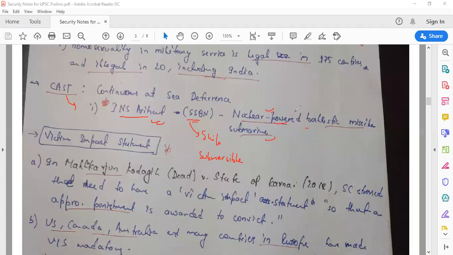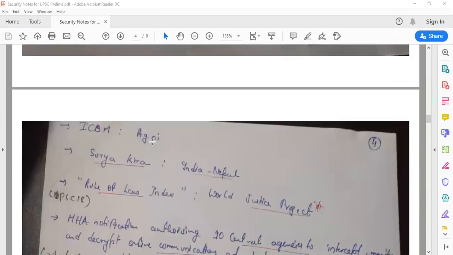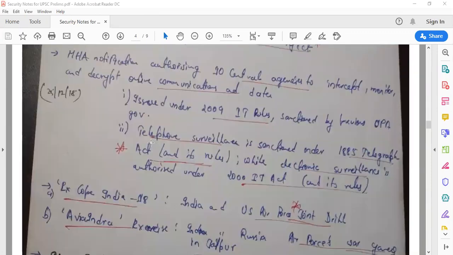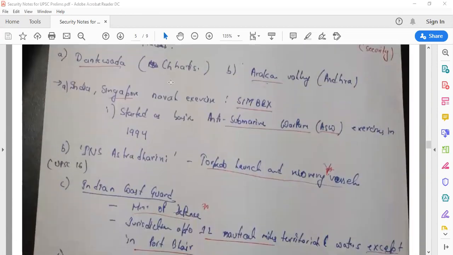And why is it happening? Because it is a nuclear powered ballistic missile submarine, SSBN. Now these are important. Why? Because I think in 2016, UPSC asked a question something similar. See, INS Astradharini. They asked this in UPSC 2016. So what is INS Astradharini? Astra means weapons. So INS Astradharini is what? It is a torpedo launch and recovery vessel.